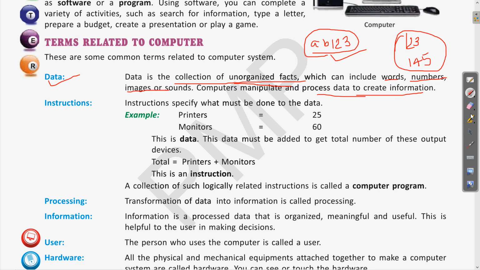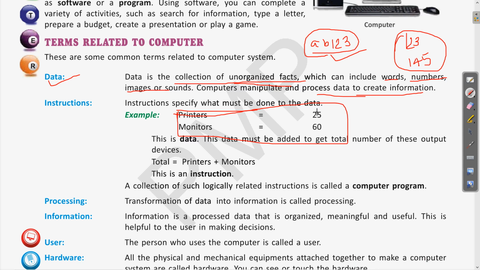Now coming to the next, that is instruction. So what is instruction? Let us see. Instructions specify what must be done to the data. For example, here there are two electronic items and in front of them numbers are written: printers 25 and monitors 60. So this is a piece of data. This data must be added to get the total number of these output devices.